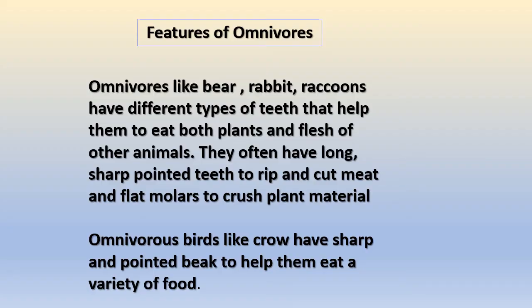Let's see the features of omnivores. Omnivores like bear, rabbit, and raccoons have different types of teeth that help them to eat both plants and flesh of other animals. They often have long, sharp pointed teeth to rip and cut meat, and flat molars to crush plant material. Omnivorous birds like crow have a sharp and pointed beak to help them eat a variety of food.